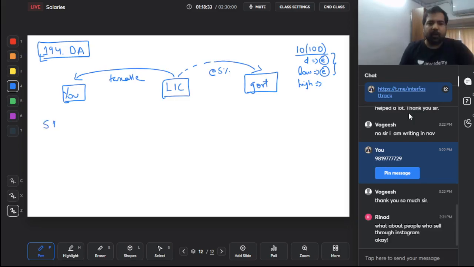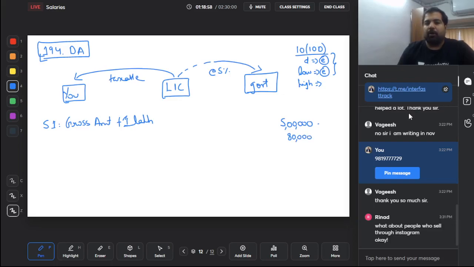First step, the amount that you're getting should be more than 1 lakh rupees. Yes, so the gross amount that you're getting should be more than 1 lakh, otherwise TDS will not apply. It will be taxable, but TDS will not apply. Let's take an example, guys. You took a policy of 5 lakh rupees and the premium was 80,000 rupees.